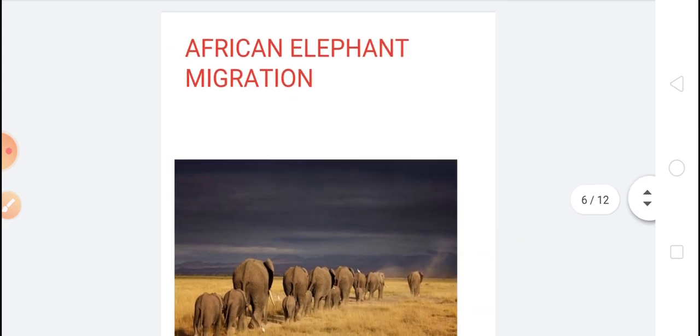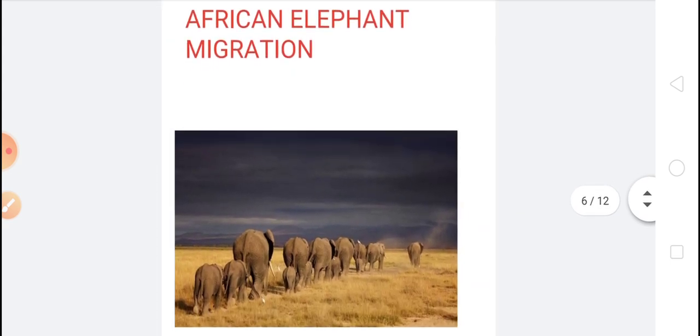Here the African elephants migrate to find food during the dry season in their habitat, where they are living. During dry conditions, they migrate long distances to find food. In search of food, they are migrating, African elephants.